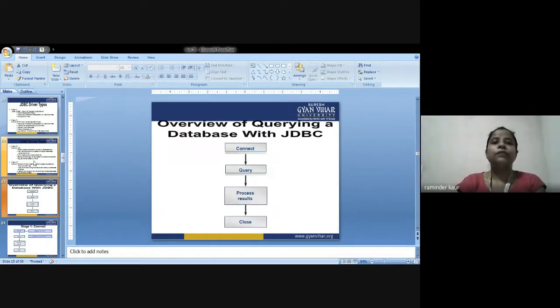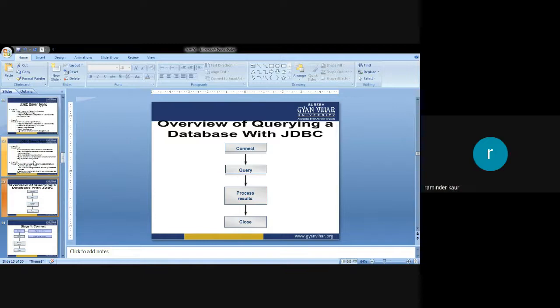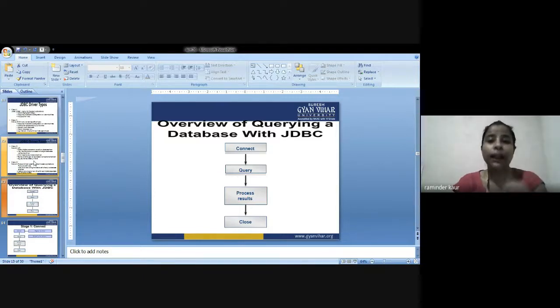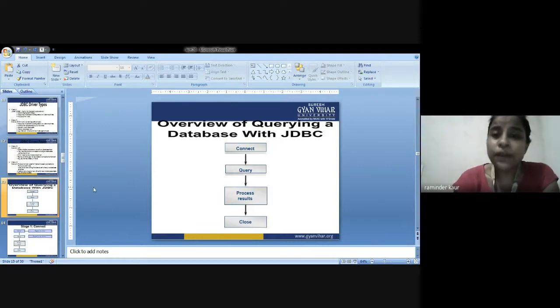So next is an overview of querying a database with JDBC. You can have a look at the picture. Now, the first one is to connect. We are supposed to connect with the help of some connectivity. So yes, we are connecting with some connection that is provided to us.